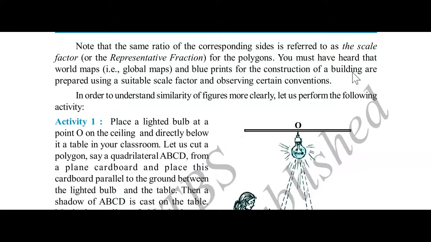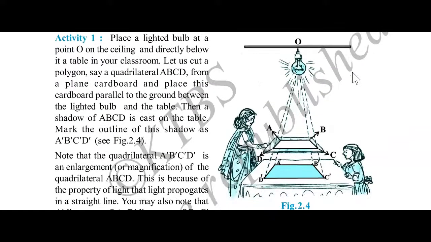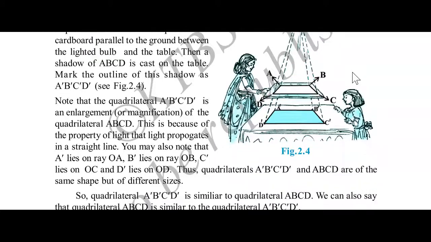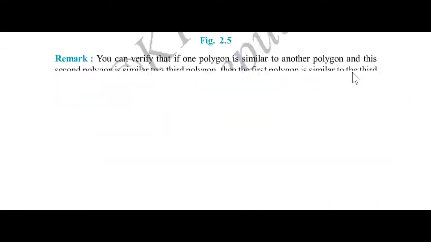Just go down. You can open theorem number 2.4. It comes on page number 40. Still we have to scroll down. Turn your pages. Open page number 40.